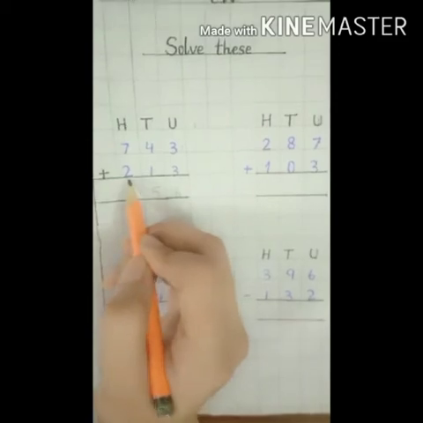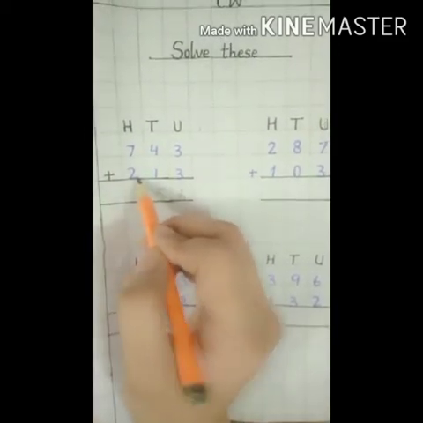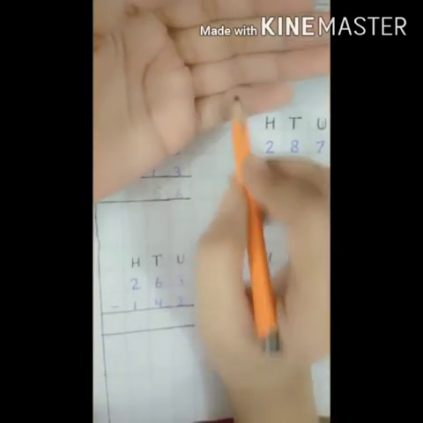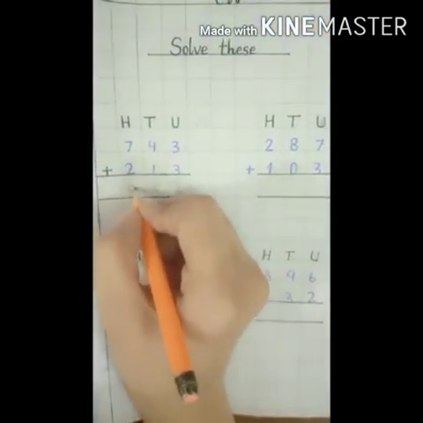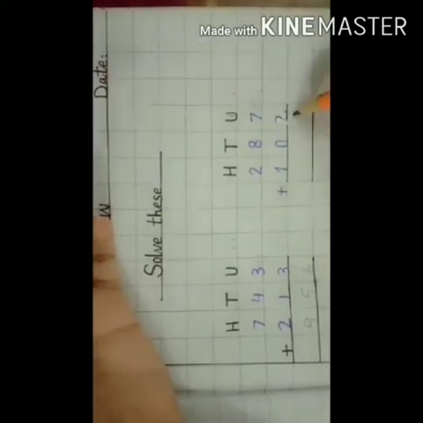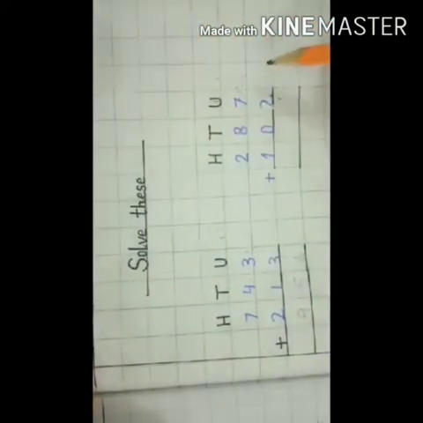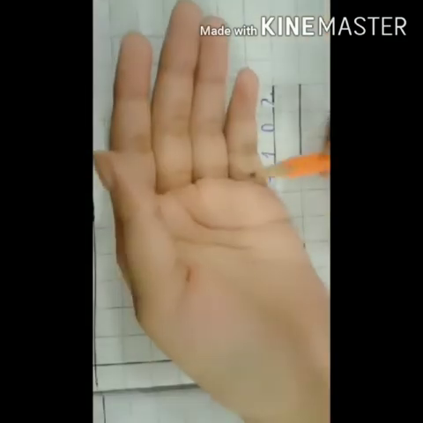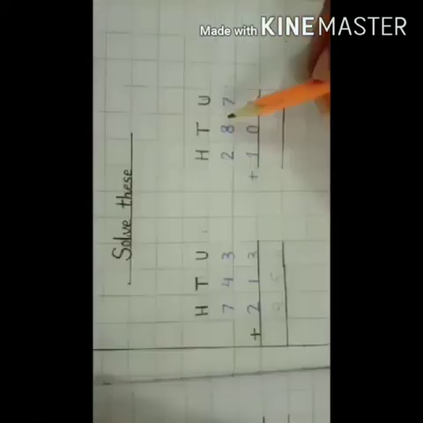7 plus 2. 7 is in the mind. Another digit is 2. Let's count 1, 2. Now we will count after 7: 8, 9. So the answer is 9. Write 9 in the box. Next, 7 plus 2. 7 is in the mind. Another digit is 2. Let's count 1, 2. Now we will count after 7: 8, 9. So the answer is 9. Write 9 in the box.